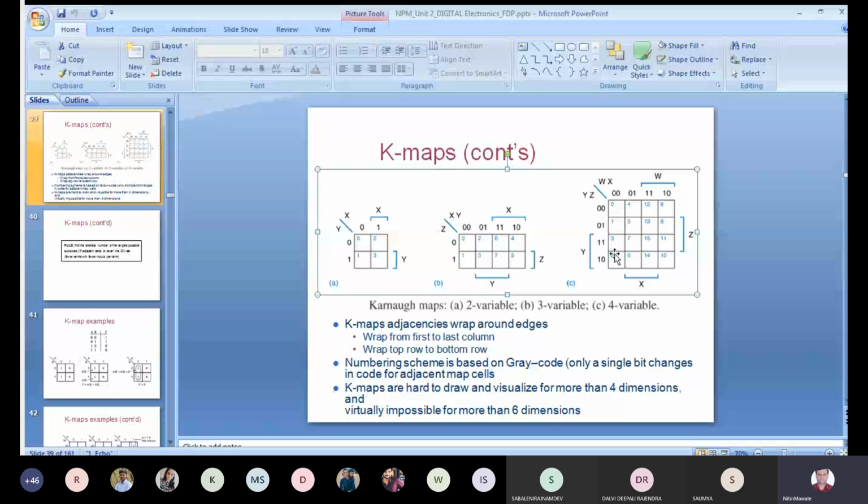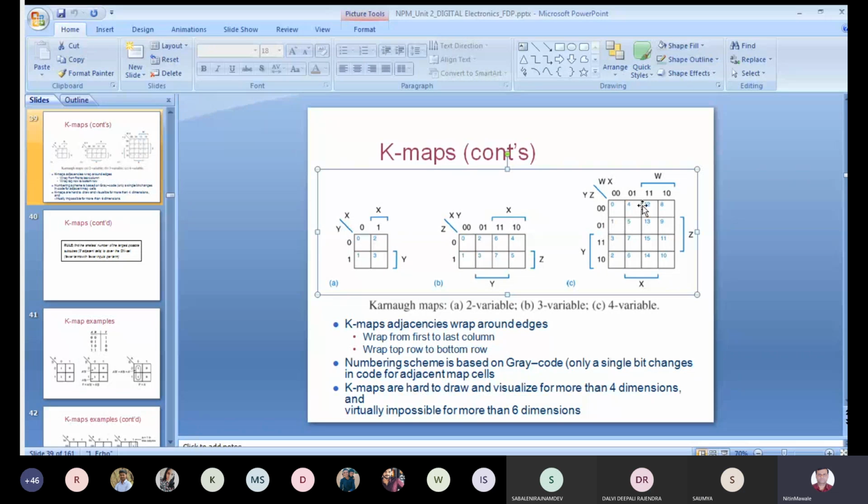So is it clear how to draw a 4 variable KMap and how to identify cell numbers? You can take the example of these 13. So for these 13 the represented numbers are 1101. So 1 for W, 1 for X, and 0 for Y, and 1 for Z. If you write that in binary, 1101 is equivalent to 13. Now take 15, for 15 what, all ones.